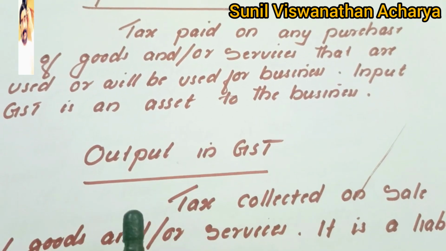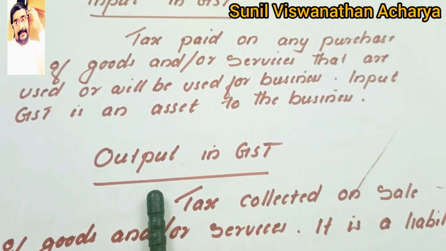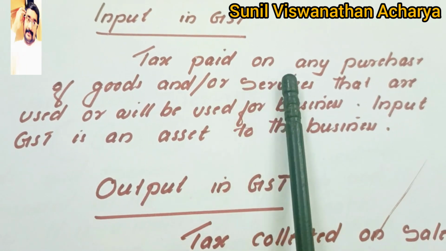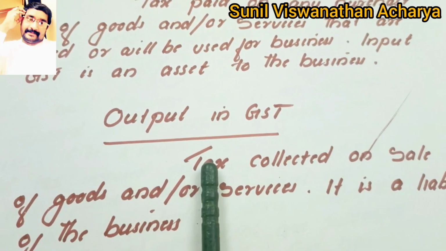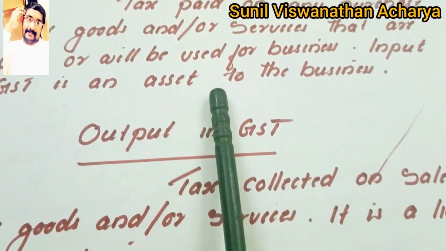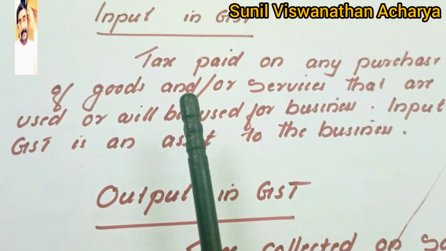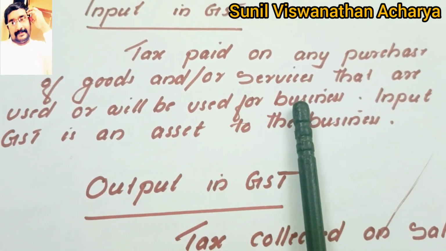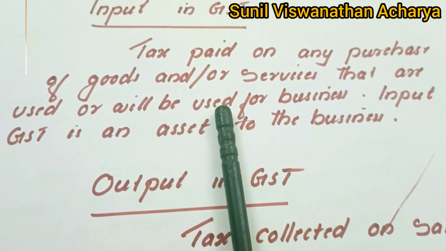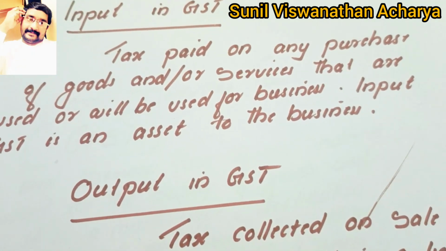Only the balance amount we can pay to the government. Suppose when you deduct input tax from the output tax, if excess input tax is there, that we will call input tax credit, ITC. We will normally say ITC or input tax credit.